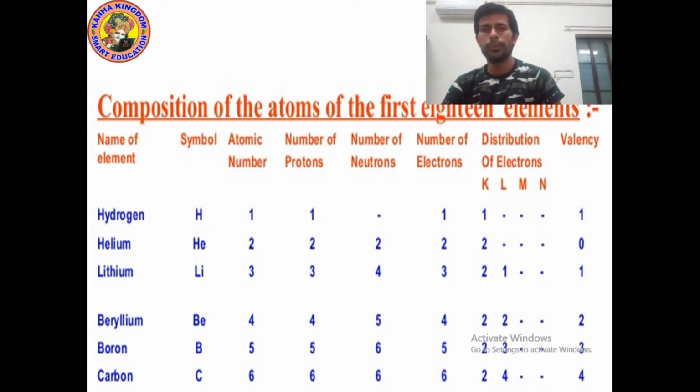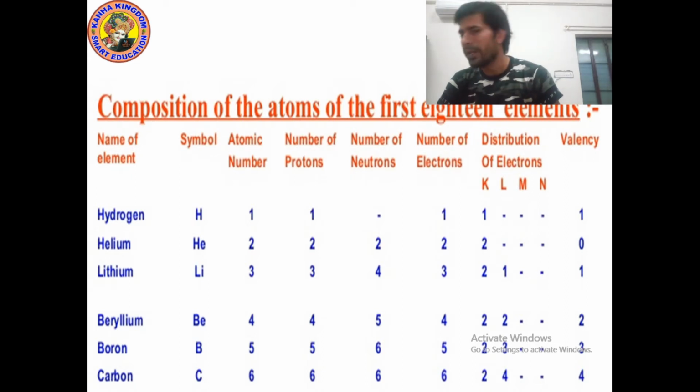Now if I talk about beryllium, the beryllium symbol is Be, atomic number is 4, number of protons and number of electrons is 4, and number of neutrons is 5. Now let's talk about the distribution of electrons. In the K shell we will fill 2 because beryllium has 4. So we fill 2 electrons in the K shell. Now the remaining 2 electrons we will fill in the L shell.